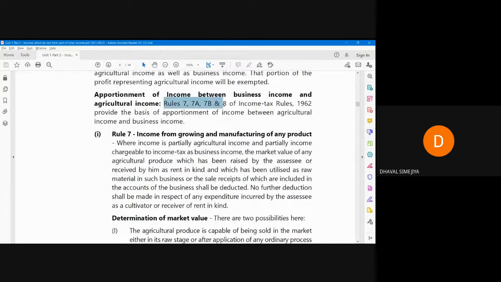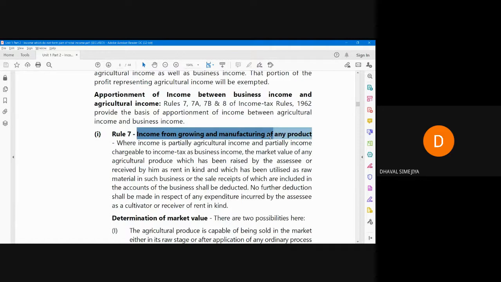Rule 7, 7A, Rule 8, Rule 7B of the Income Tax Rules 1962 provide the basis of apportionment of income between agricultural income and business income. Now, Rule 7: income from growing and manufacturing of any product.